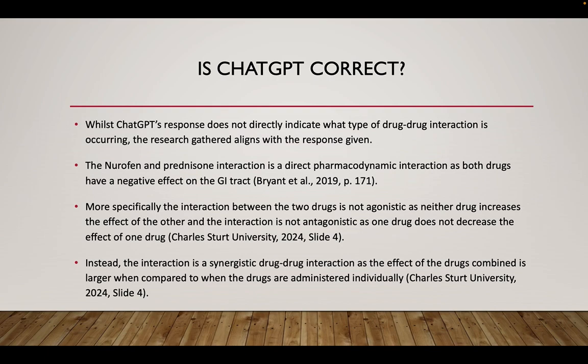So is ChatGPT correct in its summary? Whilst ChatGPT's response does not directly indicate what type of drug-drug interaction is occurring, the research gathered aligns with the response given. So the Nurofen and prednisone interaction is a direct pharmacodynamic interaction as both drugs have a negative effect